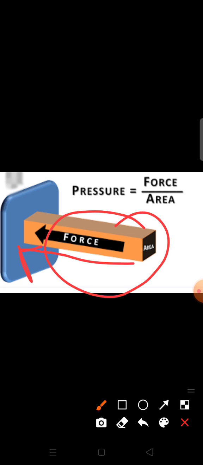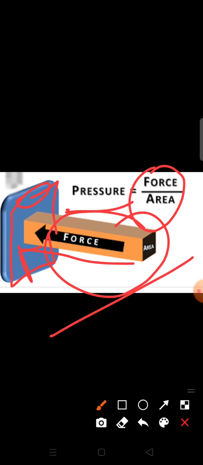In such ways, whenever a force is applied on a surface of the body, we can say the strength of the force and whatever the surface is having the area. If we divide both, we will be able to get the pressure exerted on the body.